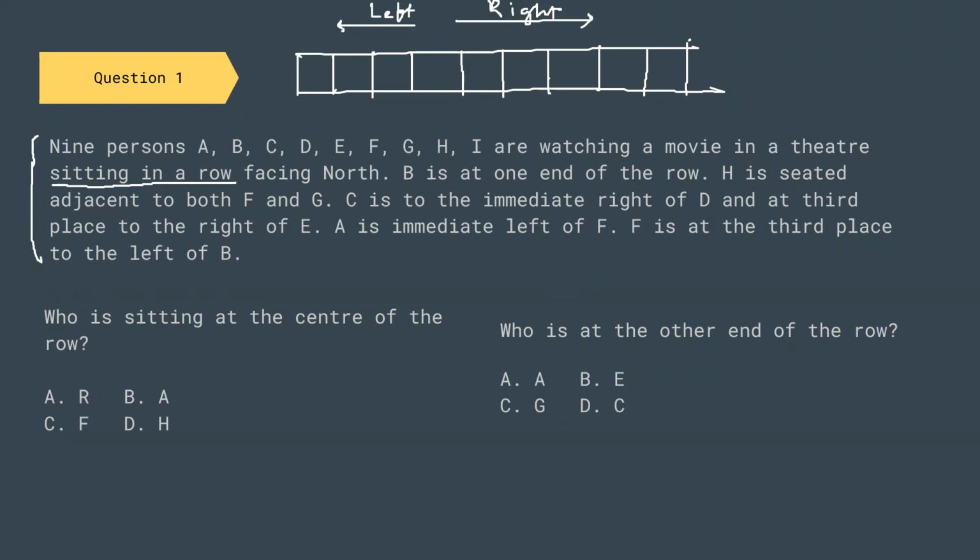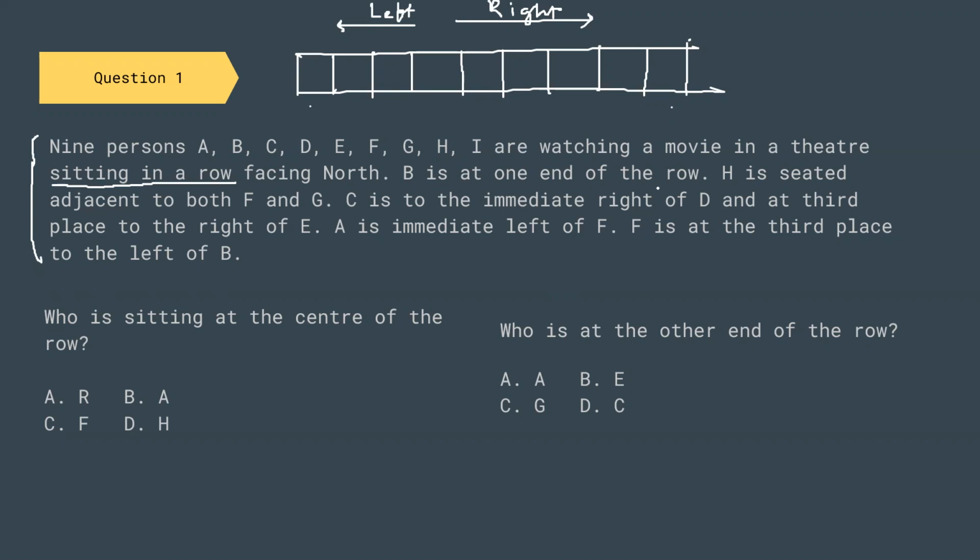There are two ends, so B can be sitting here or B can be sitting here. We don't know for sure. Now, one important thing I should mention is that all the positions are given relative to one person to another. So the first thing that we have to do is to find one absolute position, and once we are sure of an absolute position, we can fill the rest of the positions relative to that position.